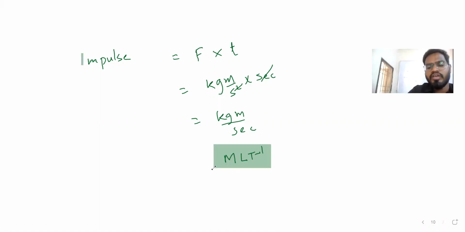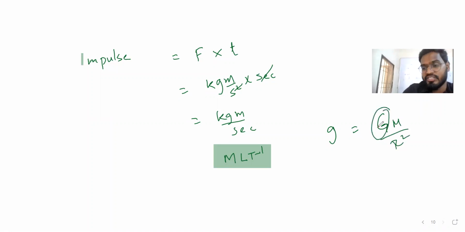Let's take now the electric field. Let's take the gravitational field. Small g, if you see, is force by mass, ultimately the acceleration due to gravity. Or you might have learnt the formula G m by r square. Now you don't know G, so that G we will have to find. So better let's consider g as acceleration due to gravity.